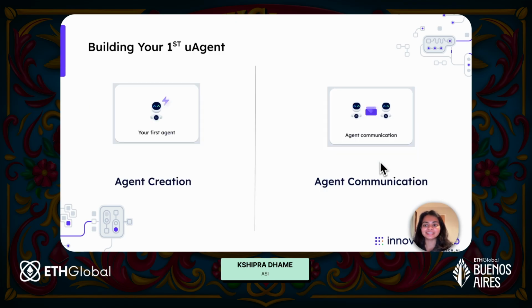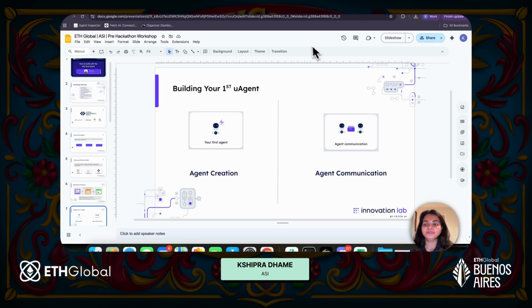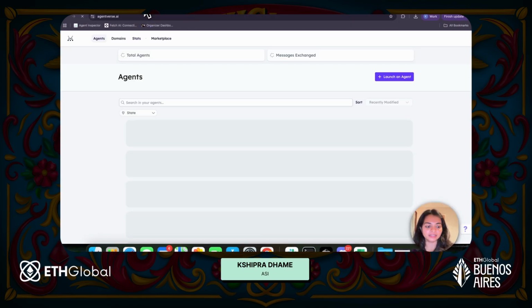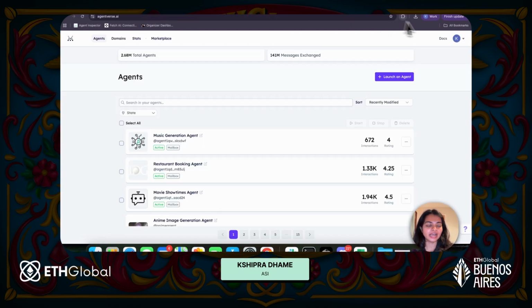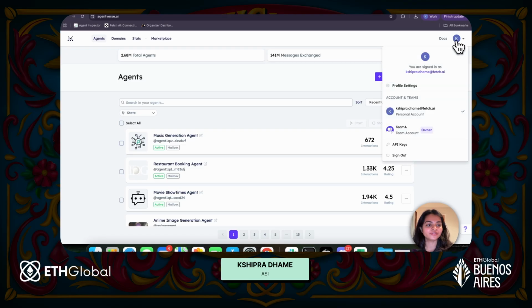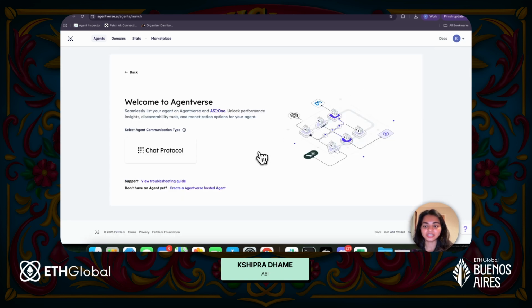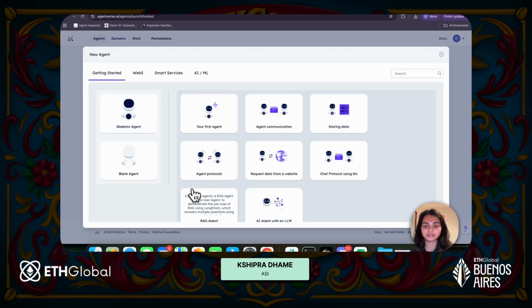Now comes the interesting part where we will go ahead and build our first uAgent on Agentverse. So for that, I will just open a new tab and type in agentverse.ai. I'm already logged in here, but if not, you should be able to easily log in using your Gmail accounts. So I'll click on launch an agent, and I just want to create an Agentverse hosted agent.